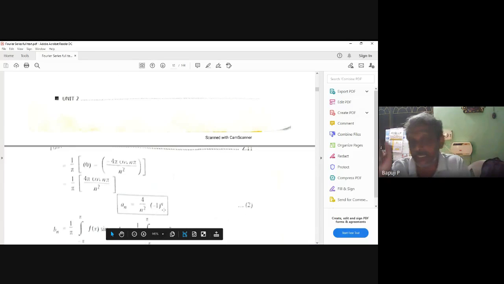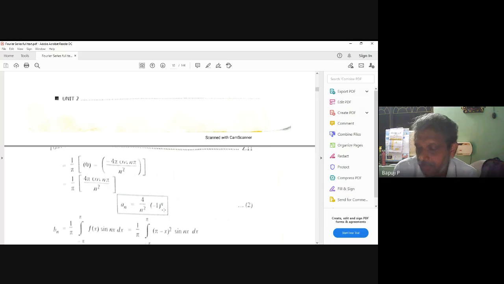Somewhere you can get a naught. Something what you got? A naught is what? Nobody note down. It's listening like a cinema. 8 pi square by 3. Correct or not? What is a naught? 8 pi square by 3. That you can keep at least that point, note down the question. A naught you can write on the notes. An you can write the notes. While again this problem you can do yourself. Just that at least answers you can note down like 1 by 1.